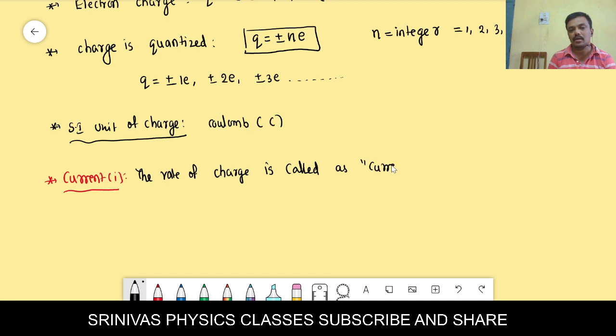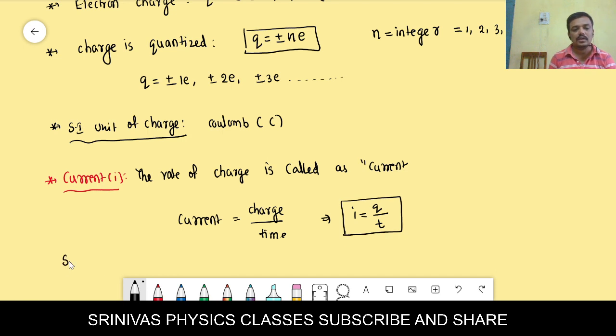Then the current formula we write like this. Current I is equal to charge by time. We denote current with I, either small i or capital I. We write it as Q by T. This is the formula for the current, right?